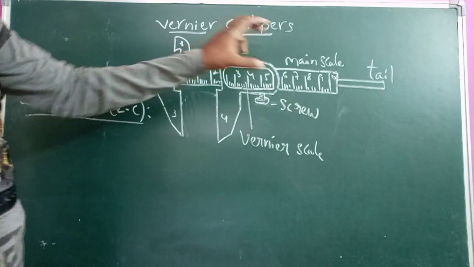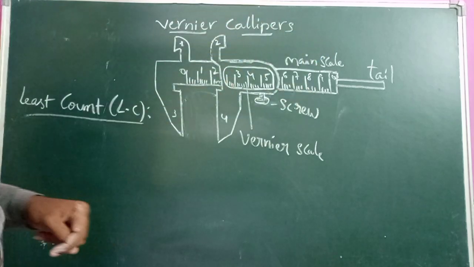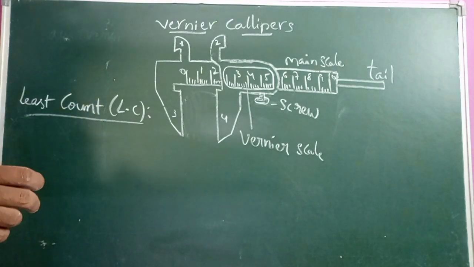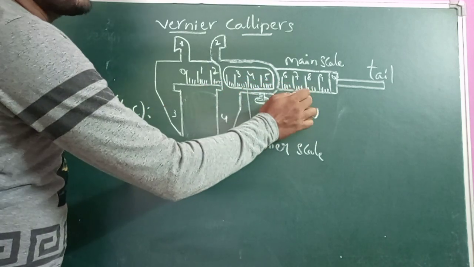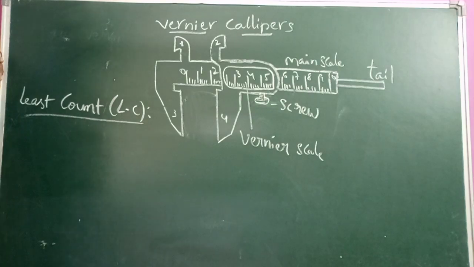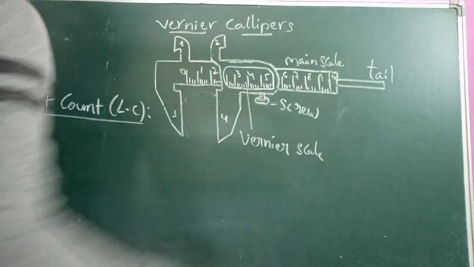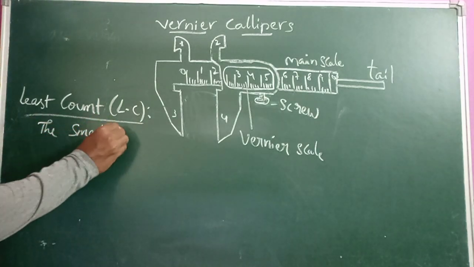What is the least measurement which we can measure directly by the main scale is nothing but pitch. That is the difference.